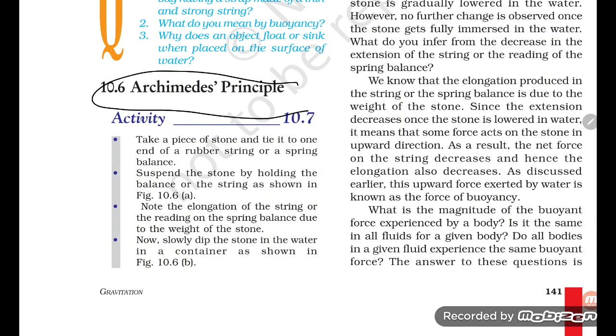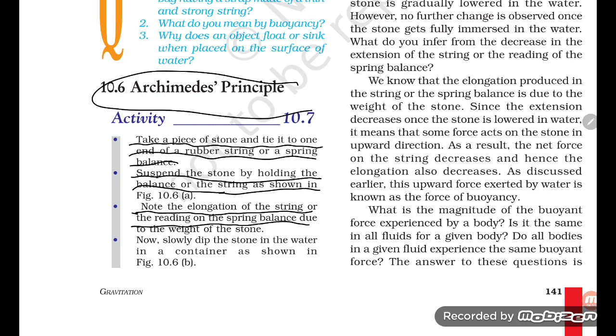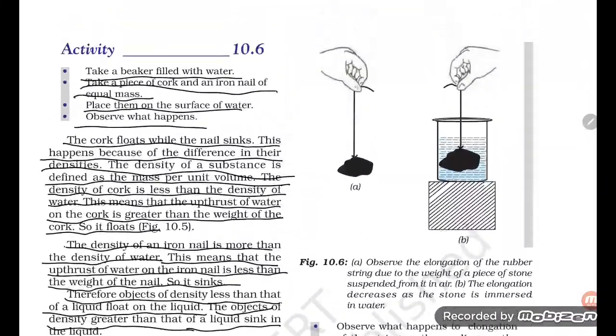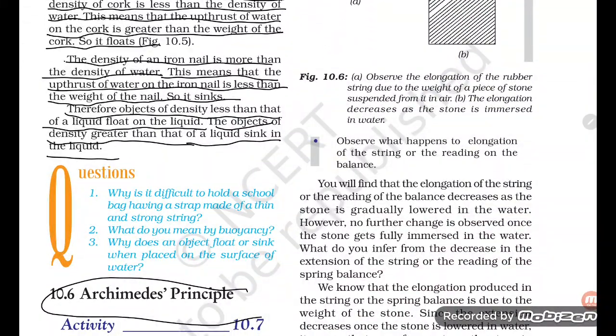Archimedes' principle. Take a piece of stone and tie it to one end of a rubber string on a spring balance. Suspend the stone by holding the balance or the string as shown in the figure. Note the elongation of the string or the reading on the spring balance due to the weight of the stone. Now slowly dip the stone in the water in a container as shown in figure 10.6. So this is the figure. Now observe what happens to the elongation of the string or the reading on the balance.